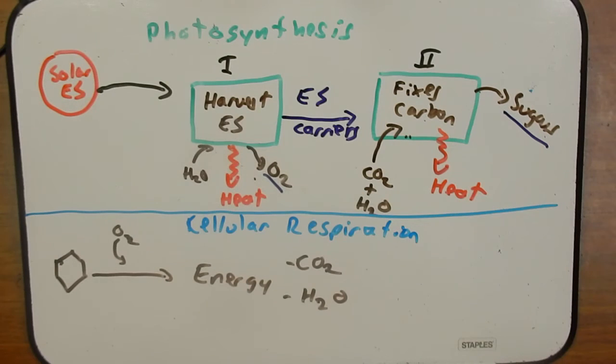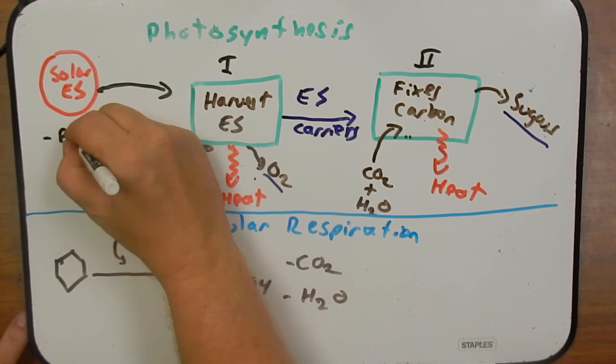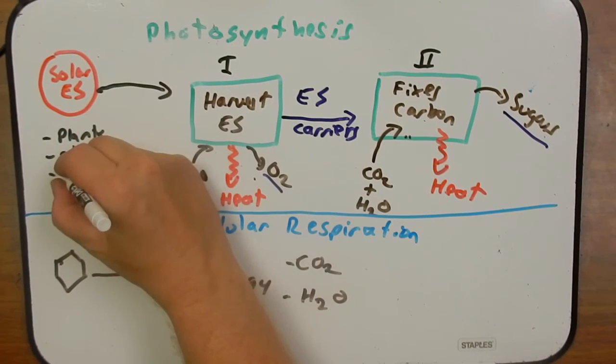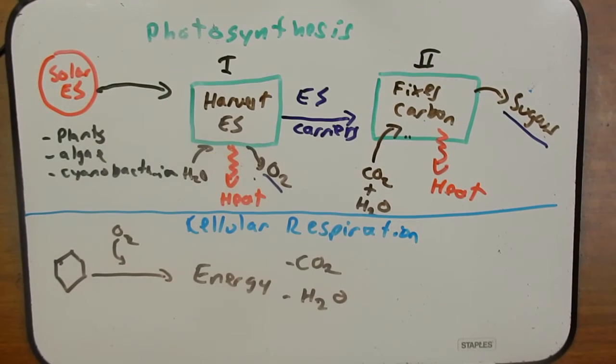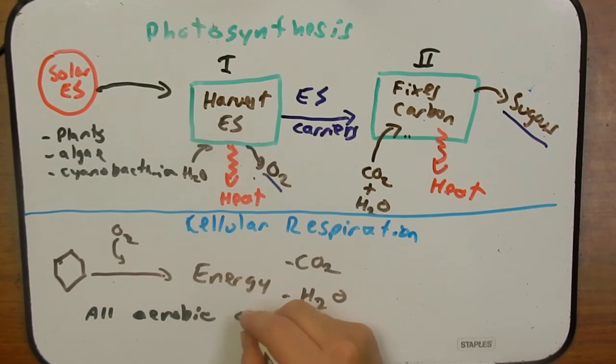Photosynthesis, I asked, where does this occur? In which kinds of organisms? And we know that photosynthesis occurs in plants, some algae, and cyanobacteria. Cellular respiration occurs in all aerobic organisms, including animals, plants, bacteria, archaea, fungi, protozoa.